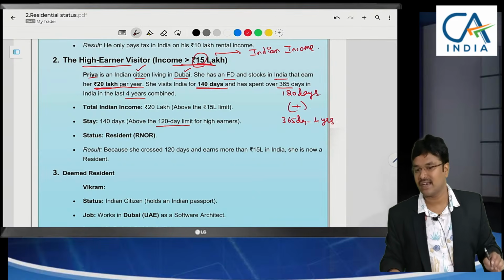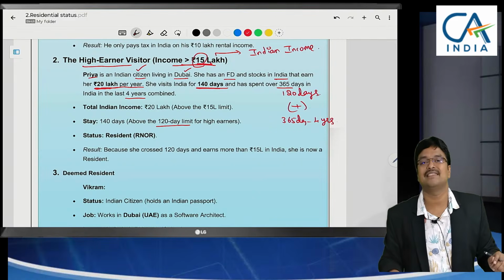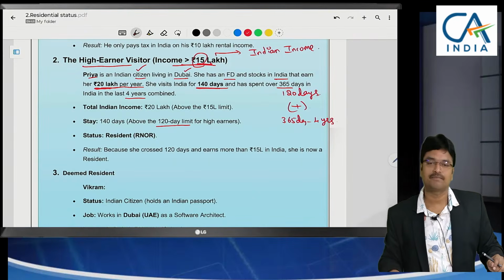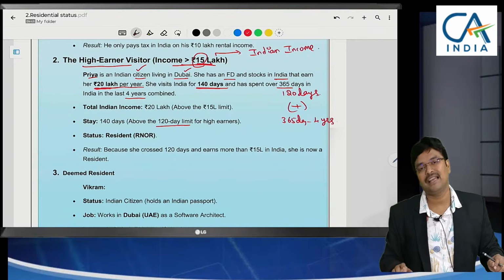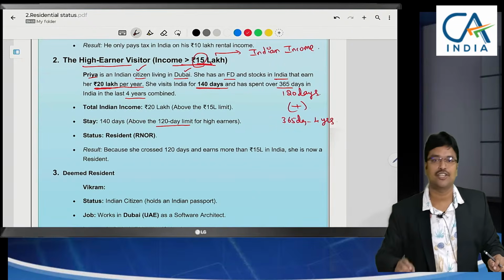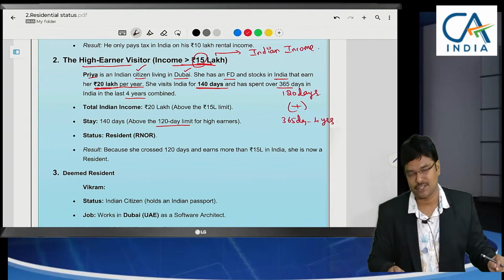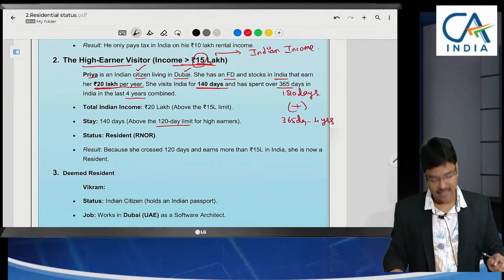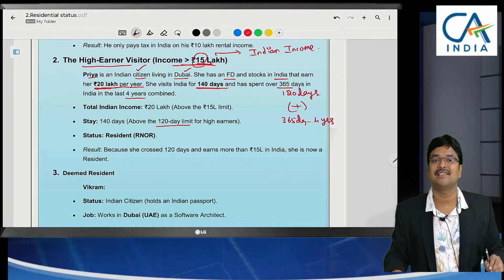For 365 days, a person's passport will decide how many days he has stayed in India. Whenever the stamp is levied by the Indian immigration authorities on entry into India, immigration puts a stamp on the passport. That stamp date is also counted as part of India. So based on the passport we will decide the number of days.